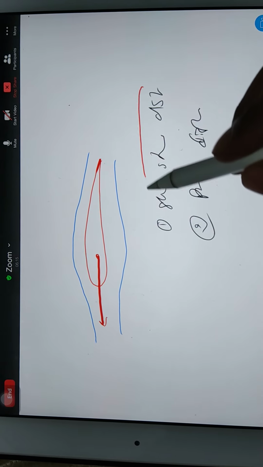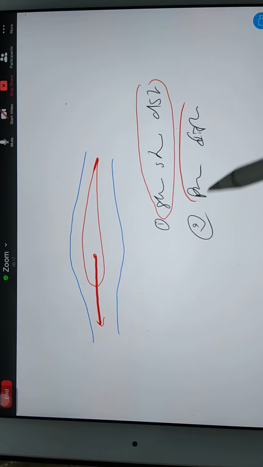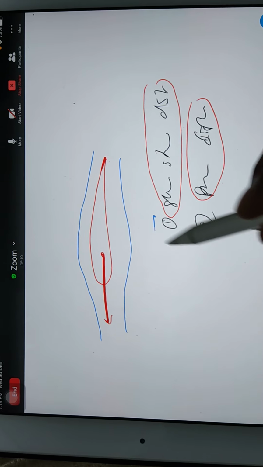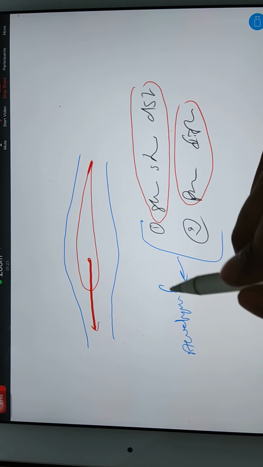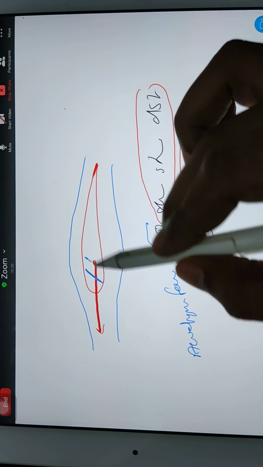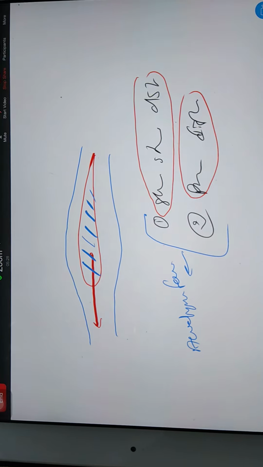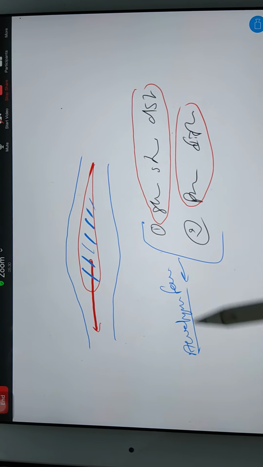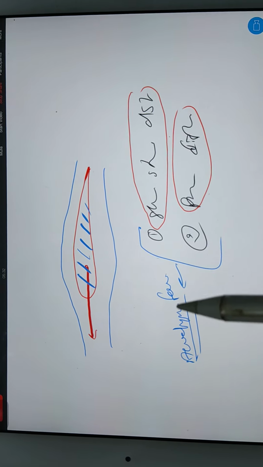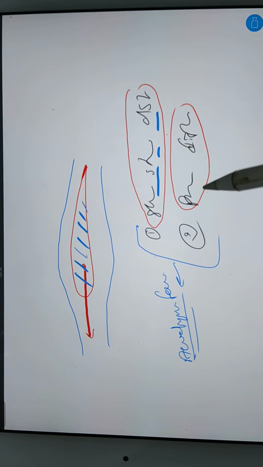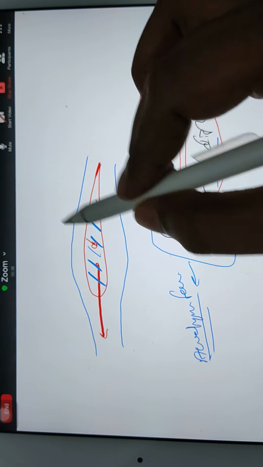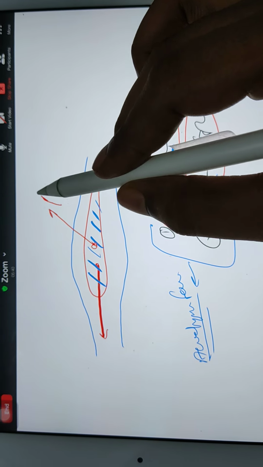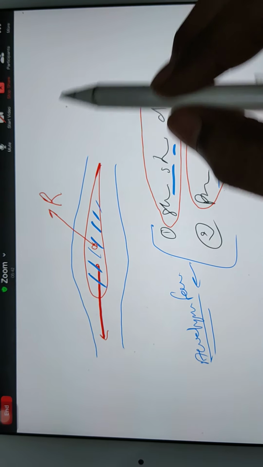So these two, shear stress and pressure distribution, their combined effect will be the aerodynamic force experienced by this airfoil. Aerodynamic force is nothing but force because of shear stress distribution and pressure distribution. So suppose you got your aerodynamic force as R. This is acting in this direction.